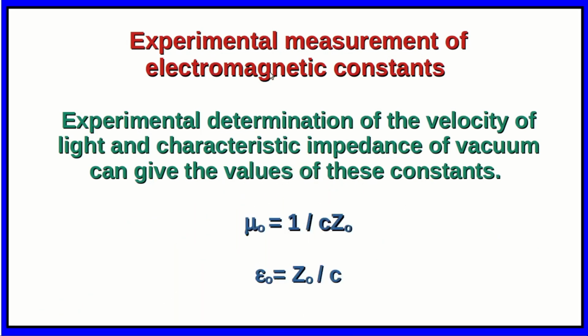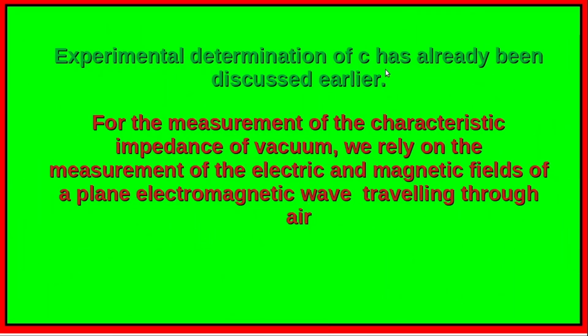Now, let's briefly see how the electromagnetic constants can be experimentally measured. Experimental determination of the velocity of light and the characteristic impedance of vacuum can give the values of these constants. The formulae for these quantities we have already seen. So therefore one can rewrite those equations as follows. Mu0 is equal to 1 by c Z0 and epsilon 0 is equal to Z0 by c. So therefore if we experimentally determine Z0 and c, then one can use these equations to calculate the values of mu0 and epsilon 0. Now the experimental determination of c we have already discussed earlier.